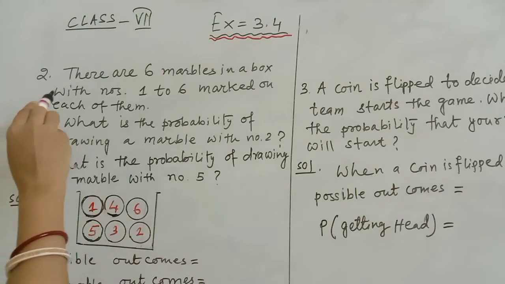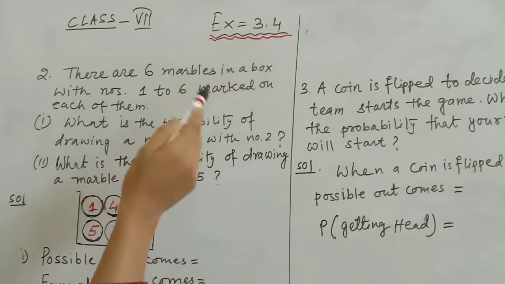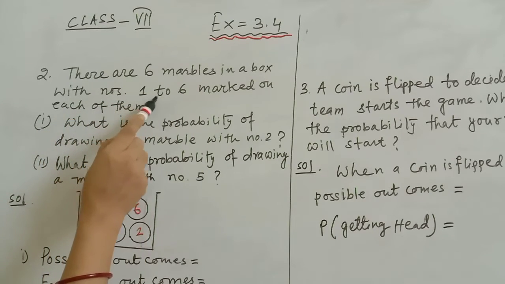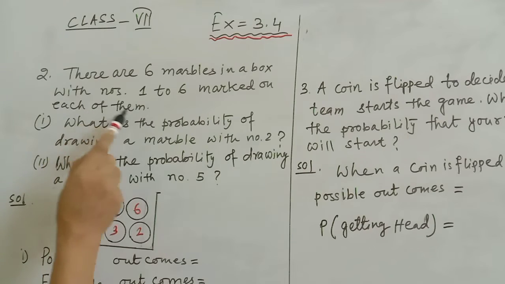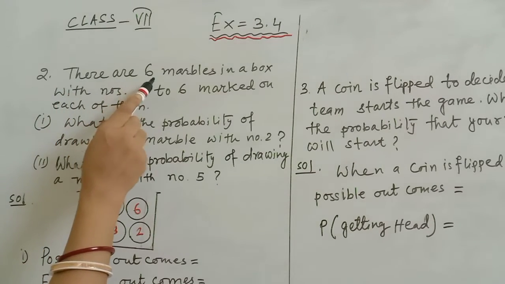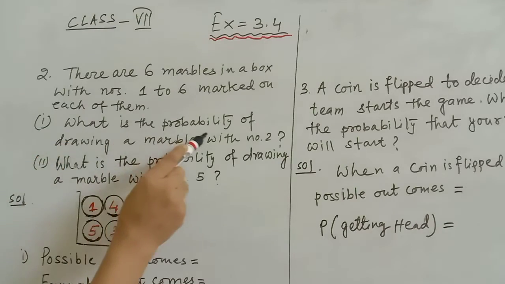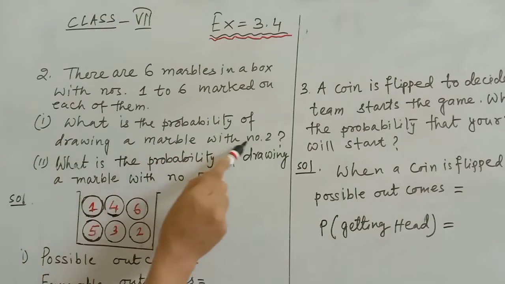Today we will do question number 2 from exercise 3.4. Probability. There are 6 marbles in a box with numbers 1 to 6 marked on each of them. Imagine it is a box and 6 marbles are kept here, and there are numbers from 1 to 6: 1, 2, 3, 4, 5, 6. Such numbers are marked on those marbles. Now the question is, what is the probability of drawing a marble with number 2?